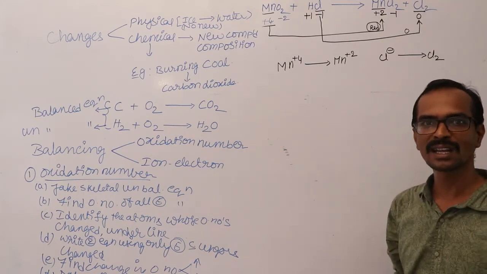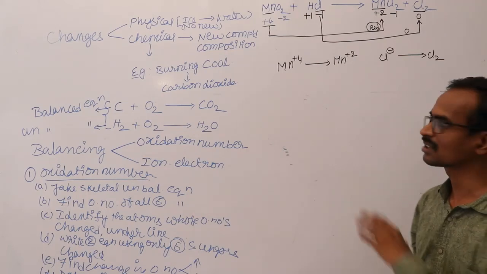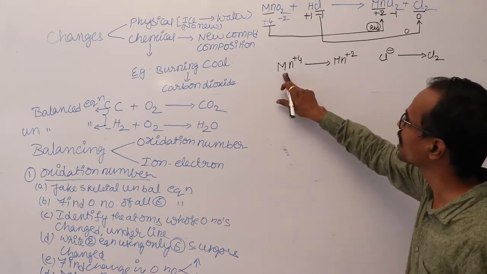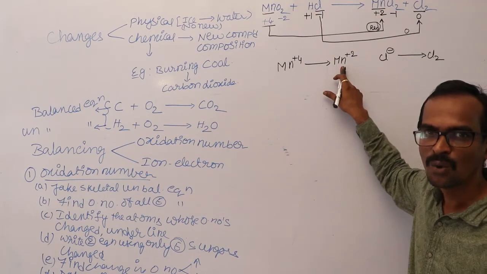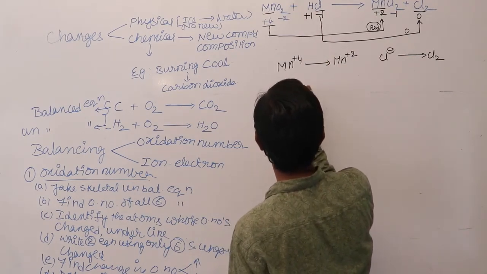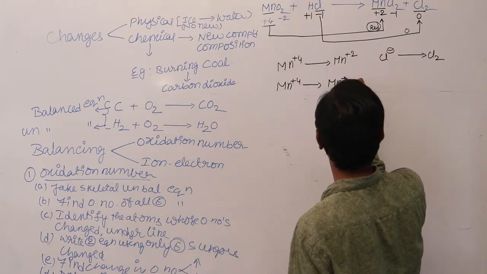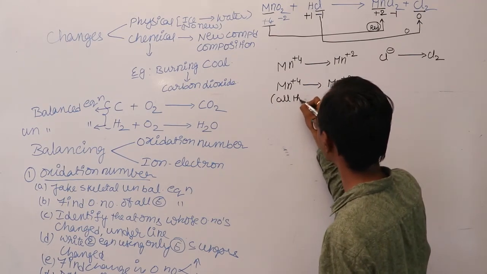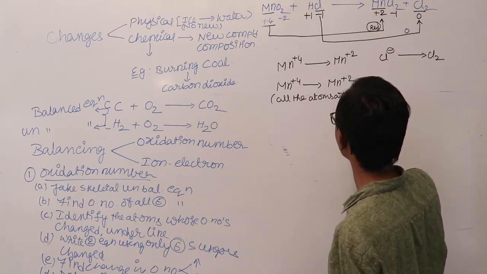So after writing that, if the number of atoms involved in the skeletal equation are not equal, first balance them. Here how many manganese atoms are there? 1. Here how many manganese atoms are there? 1. So both are equal. So rewrite the equation as it is. Mn+4 gives rise to Mn+2. All the atoms are balanced here.